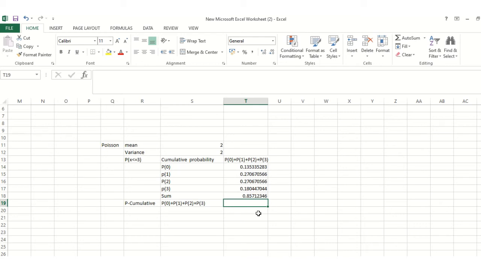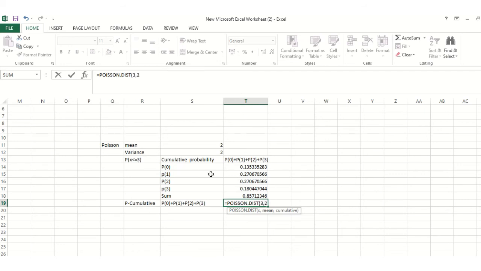Now the other way is that you can straight away calculate the cumulative probability. That means all the 4 can be added together at one go. So we'll see how it is done. Poisson distribution. Here x we have to give 3. So we want to see the maximum 3 errors which can come in a page. So 3 is the x value. The mean, which is already told, is 2.